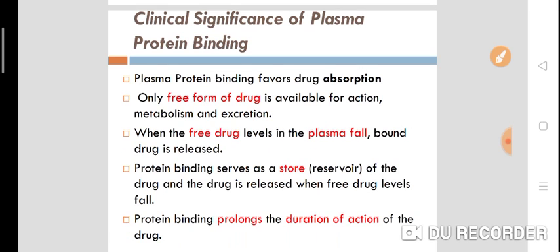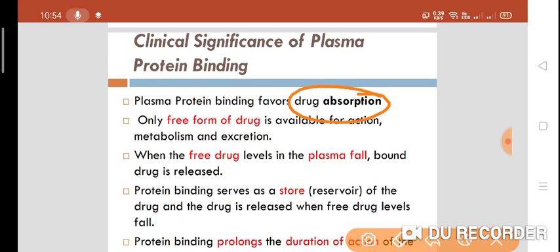Plasma protein binding favors drug absorption. That is important. How will it favor the drug absorption? Because the bound form of a drug acts as a temporary storage of drug. Only the free form of a drug is available for action, metabolism and excretion, we know that, right?